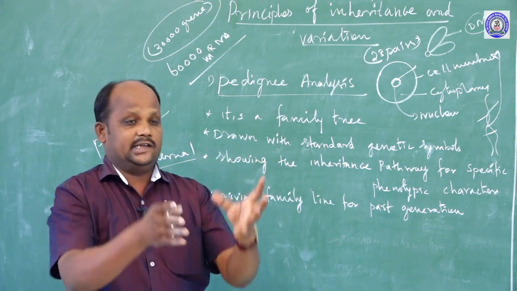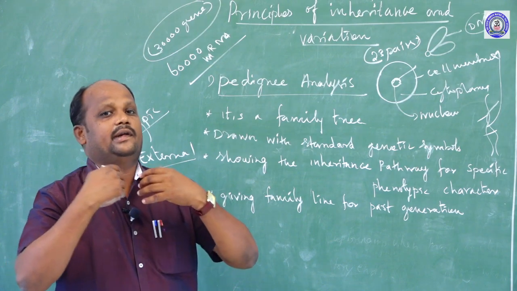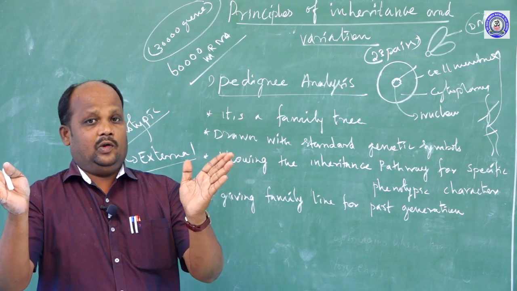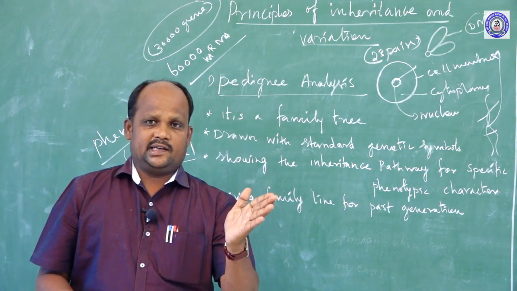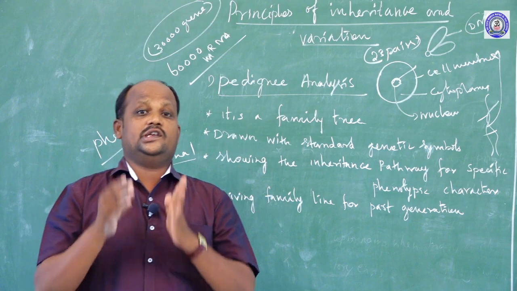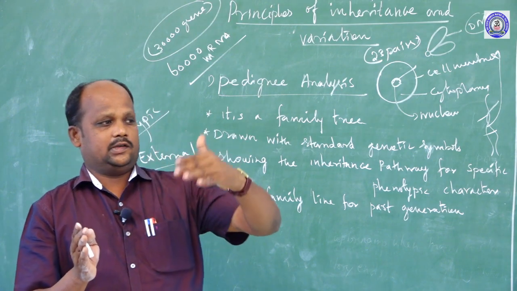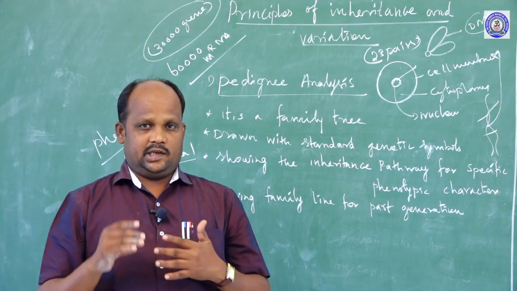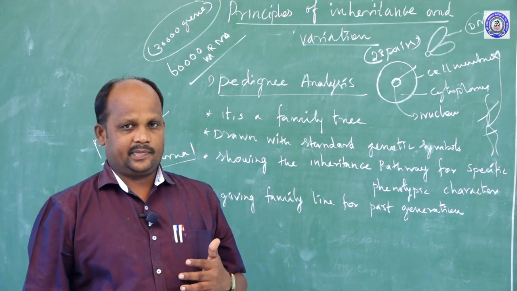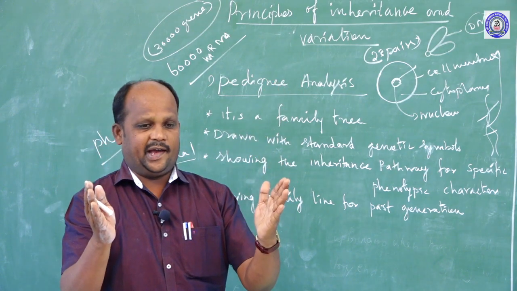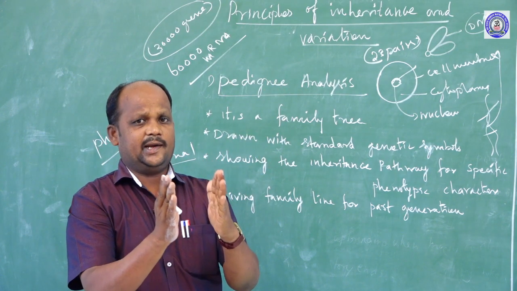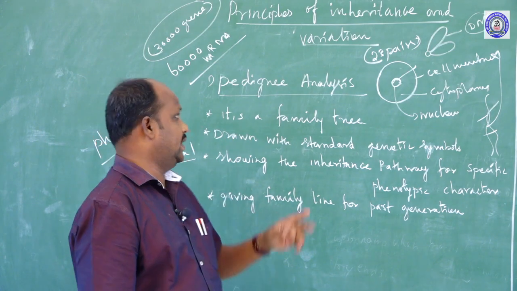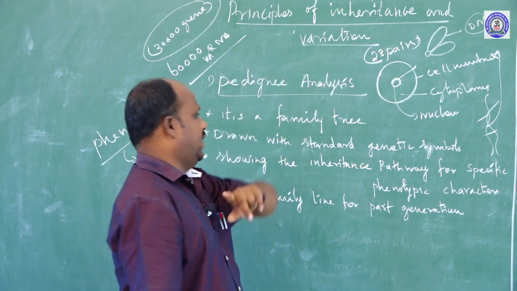The recessive character cannot express in the children's bodies because it is not transferred. That is variation. Comparing parent and children, some characters are similar and some dissimilar. This process is called the principle of inheritance and variations.